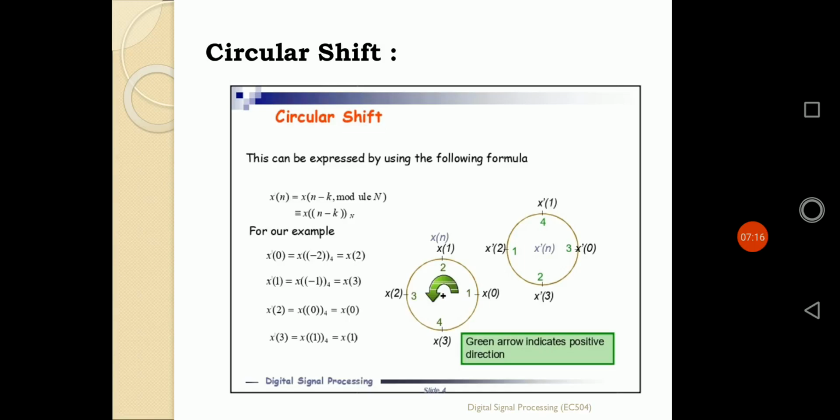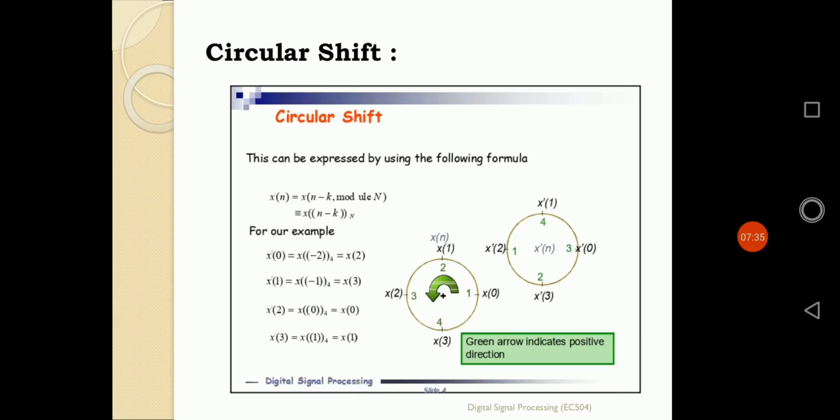Now if I want to shift that sequence by 2 points, that means if I want to find out the value of x of (n minus 2) modulo N, each and every point will be shifted positively.